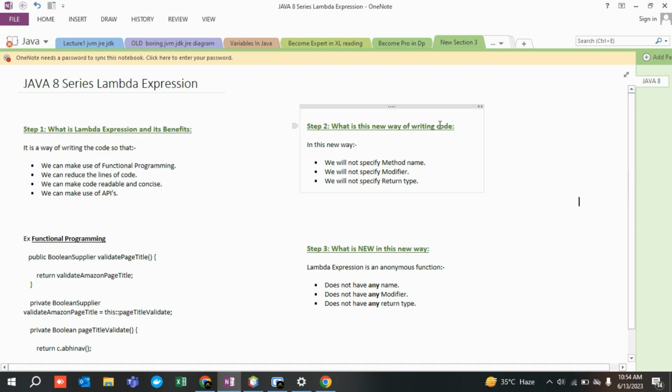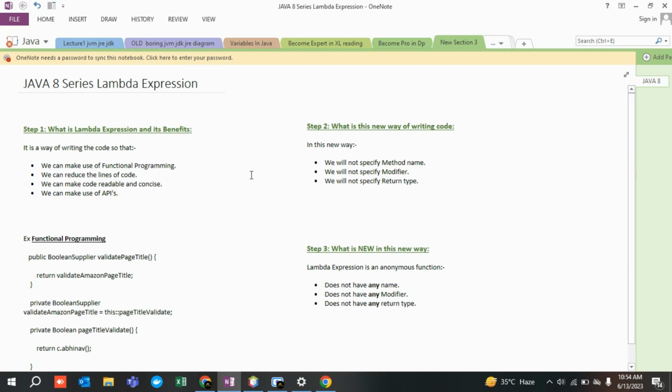And what is this new way of writing code? The second question some person will ask. What is this new particular way of writing a lambda expression? You can say that in this new way we are not going to specify any method name, we will not specify any modifier, and we are not going to specify any return type. I hope you guys know how to write a particular method, right? So first I'll cover these 3 points, and it will start making some sense.